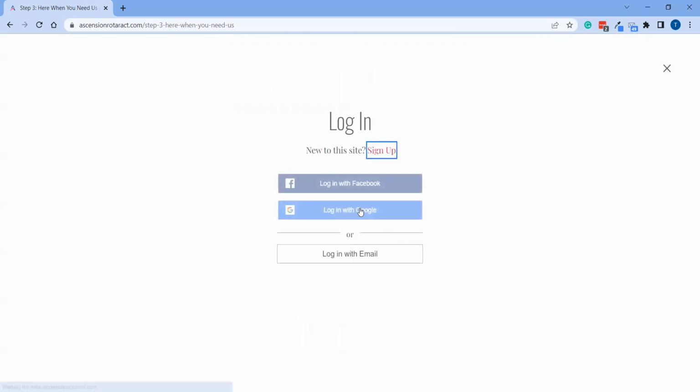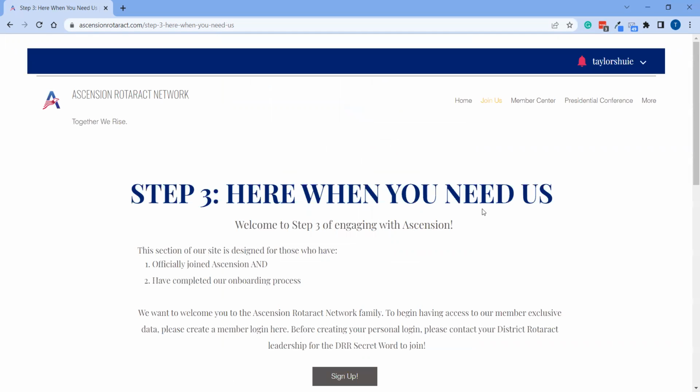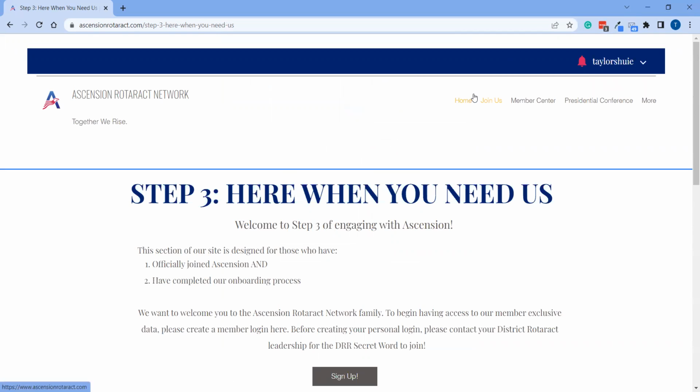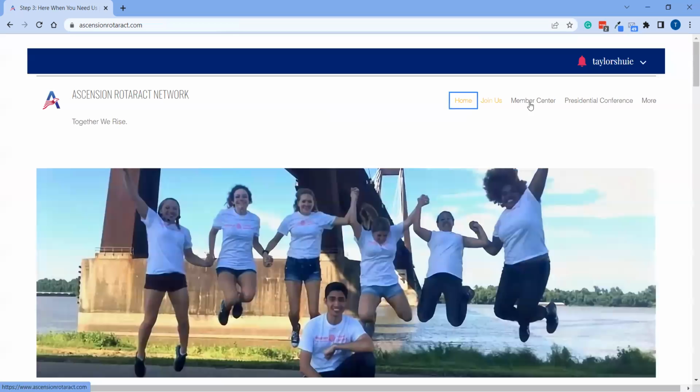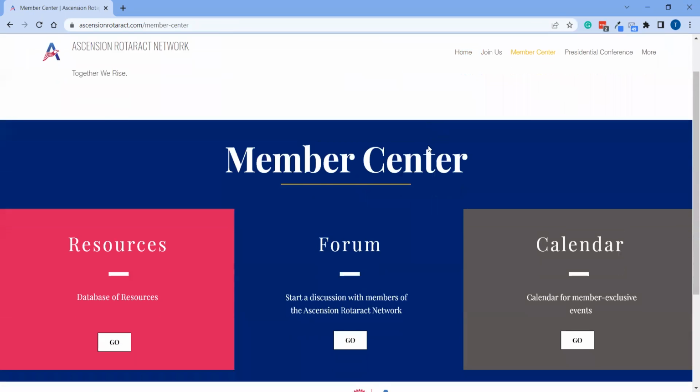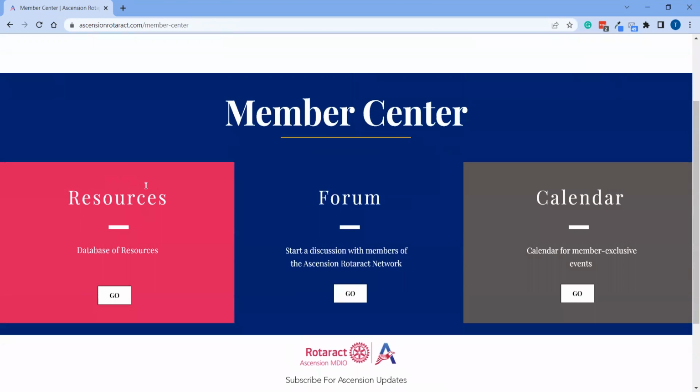And I'll just go ahead and log in here with my own account. All right. I don't know if you saw that, but once you've created your login, there's an option at the bottom that says, I already have an account, sign in. Once you've been approved, you'll just click on that and sign in that way. Now we're on the website in place, but now the member center looks a little bit different. So now we have access to all these awesome resources.